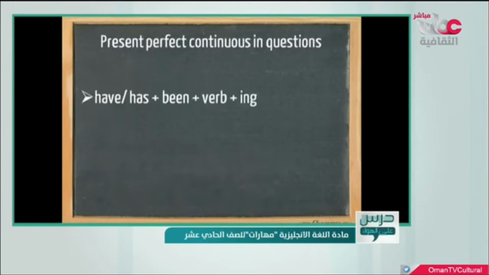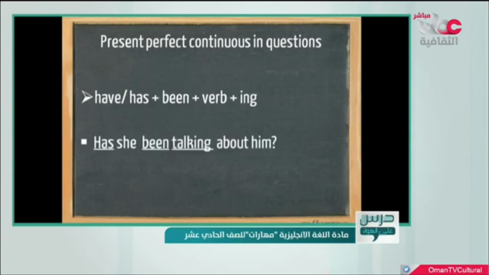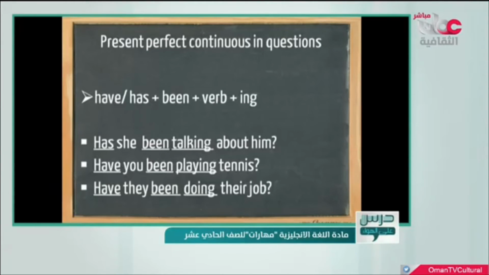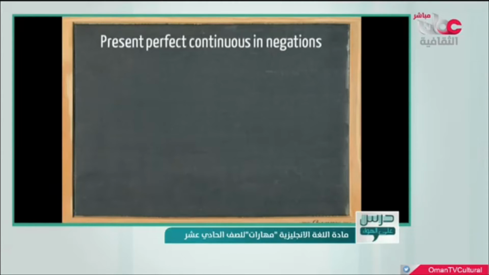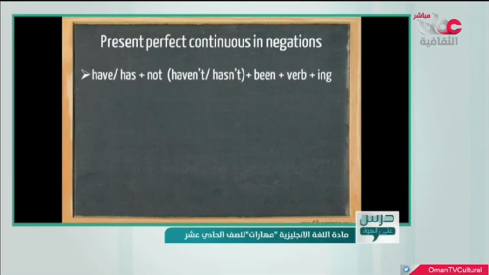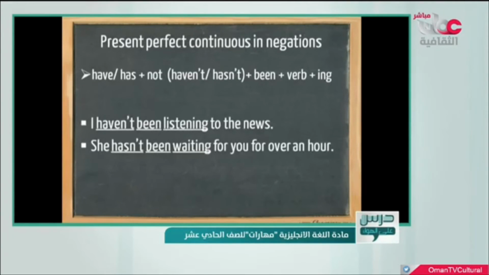Now let's take a look at the present perfect continuous in questions. Again, we use the auxiliary verb to have, the past participle of the verb to be, the base form of the verb, and ing. Has she been talking about him? Have you been playing tennis? Have they been doing their job? For negations, we do the same, but we add not to the auxiliary verb to have, becoming haven't or hasn't. I haven't been listening to the news. She hasn't been waiting for you for over an hour. They haven't been paying attention.